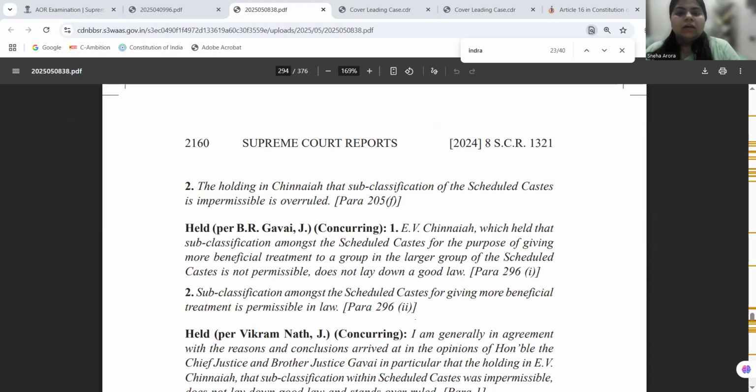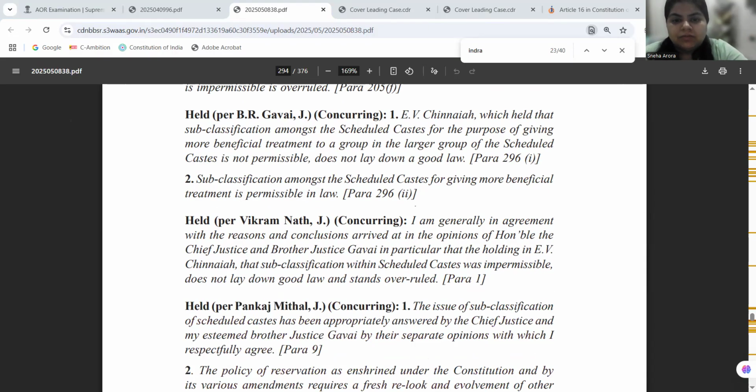Chinnaiya said that a more nuanced affirmative action policy can be considered for intra-group disparities, right? So this judgment is basically going by the ratio of 6:1. And when we look at this judgment, it is marking a very significant shift in the Indian reservation jurisprudence by permitting subclassification within the SC and ST communities. And it is also pointing towards endorsing the creamy layer principle.